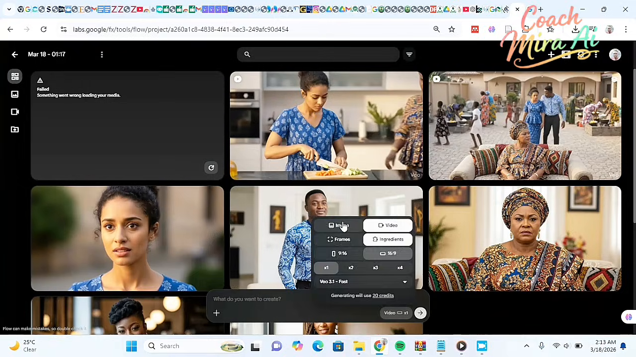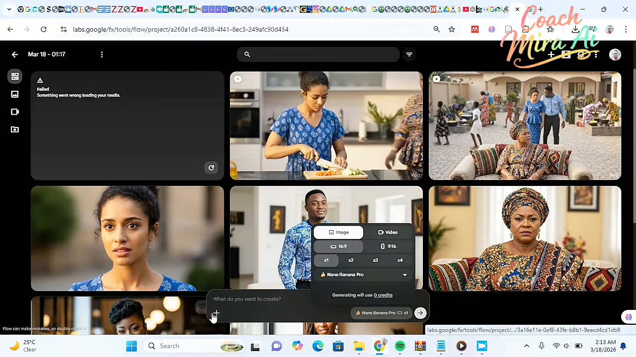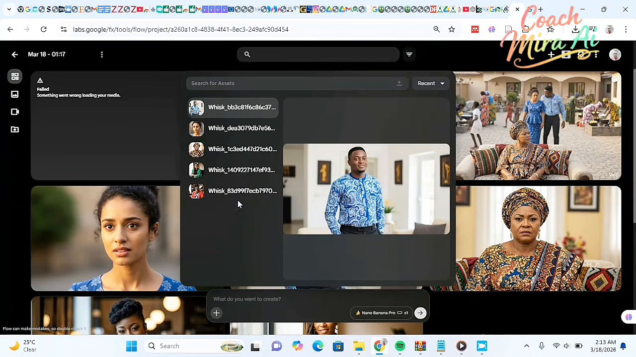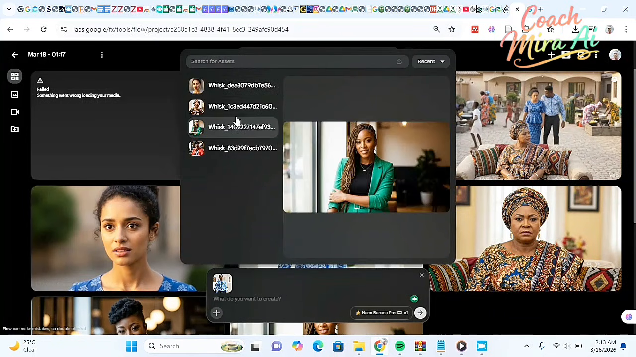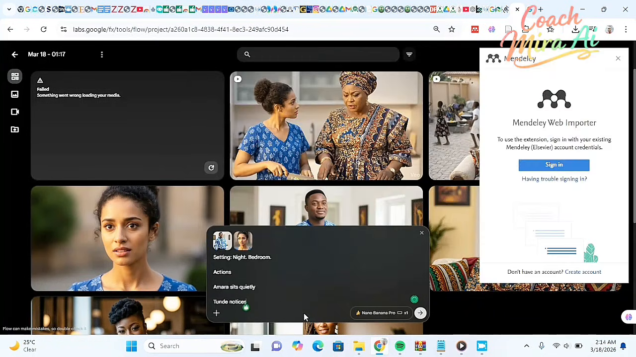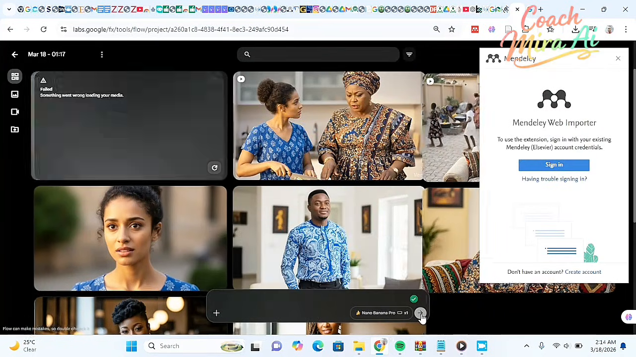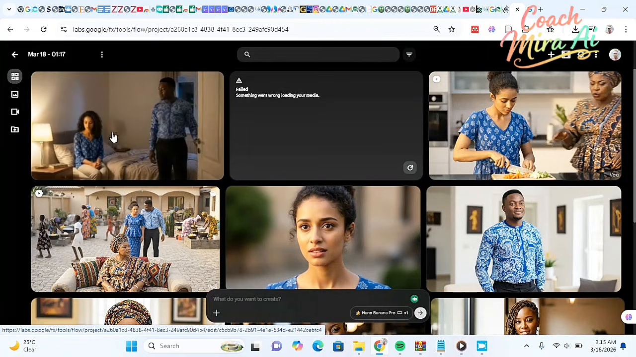Now I'm going to upload another image. I'm gonna upload the image of Tunde and Amara so that they will appear here. So after uploading the images, the next thing I'm going to do is to paste my prompt. I'm going to paste scene by scene description prompt. Now the video is ready. Let's see the results.